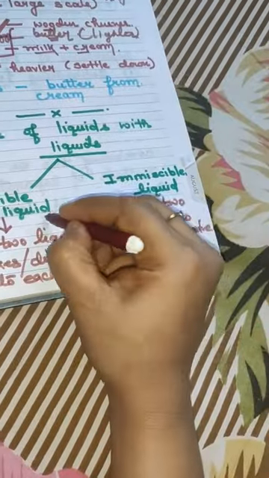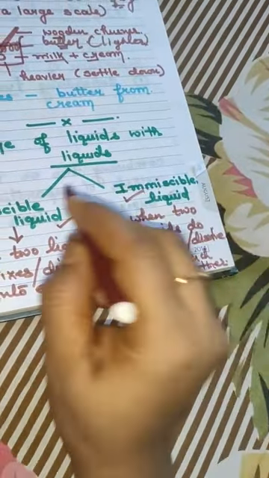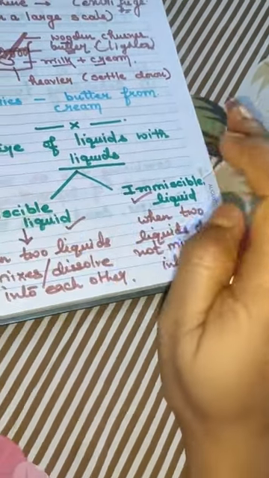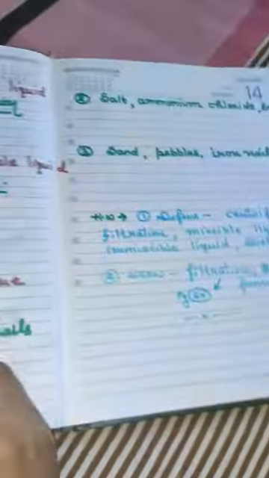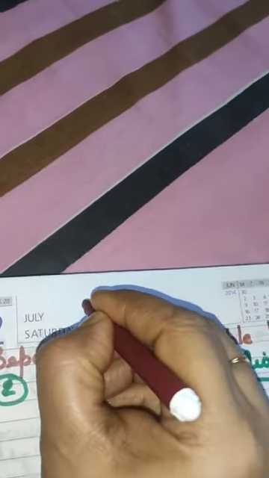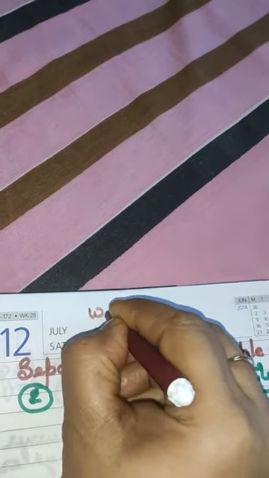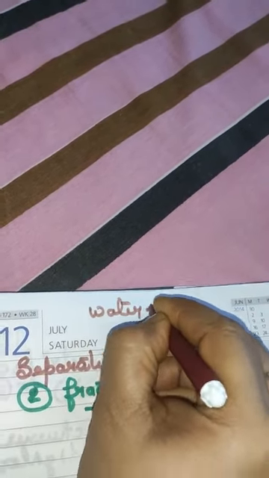Clear? Miscible liquids are liquids which mix with each other. Immiscible means liquids which do not mix with each other. With examples, we will be more clear about it. Clear? Now, two examples I am writing. One is water plus alcohol.